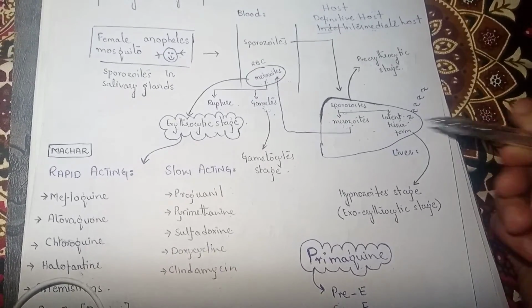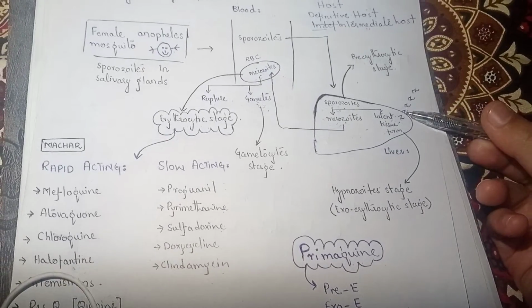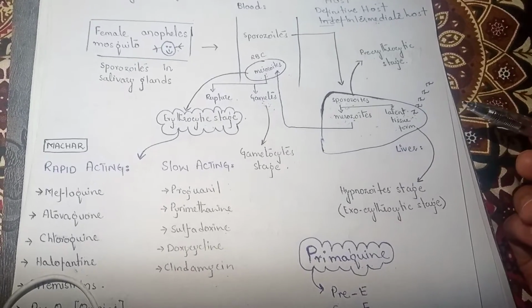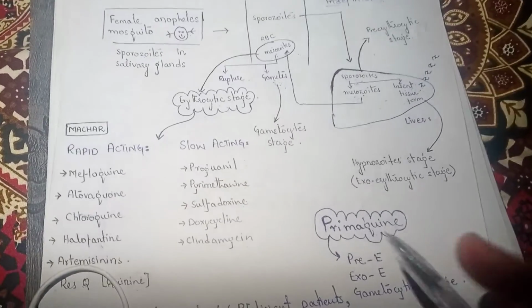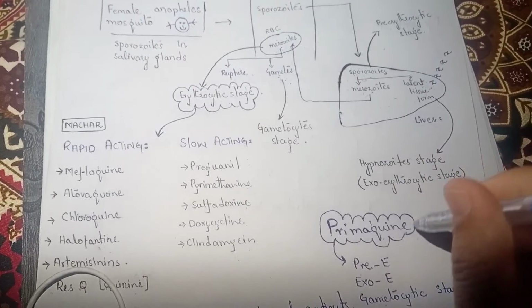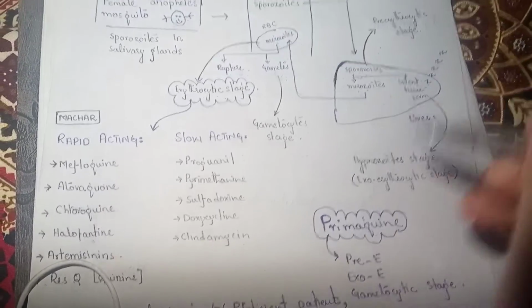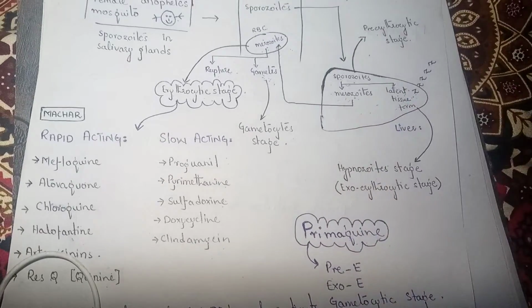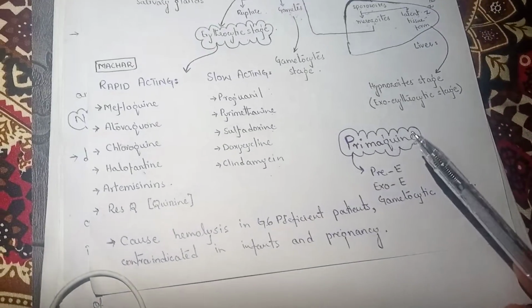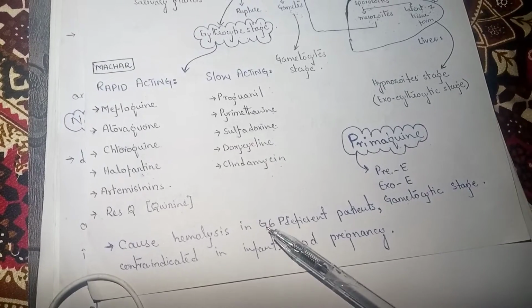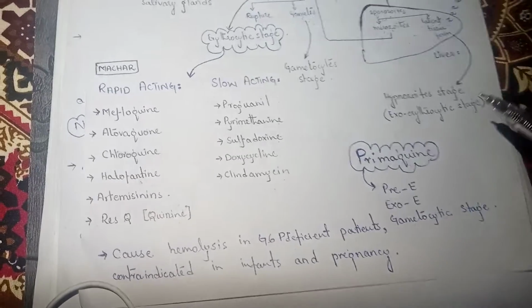So in order to prevent the relapse, we are going to give the primaquine. So this stage is used to inhibit, if we are going to inhibit the relapse to occur, right? Okay, so primaquine is the only drug that is tissue schizontocidal, and it is the only drug that inhibits the pre-erythrocytic stage, the gametocytic stage, and the hypnozoite stage, right? Okay, now important to note over there is that primaquine causes hemolysis in glucose-6-phosphate deficient patients. The reason it is contraindicated in infants and pregnancy.